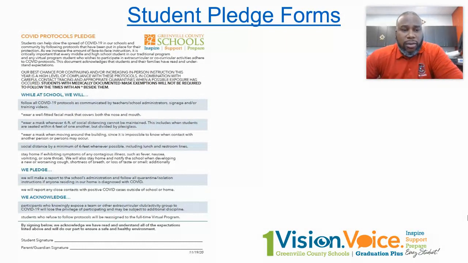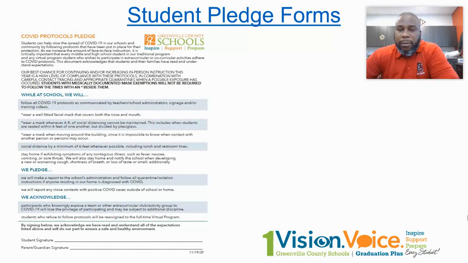And so we're going to go through this and start next week, Tuesday and Wednesday, in your first and third period classes. And then we're going to ask that you sign and acknowledge that you understand these expectations, because these are all geared around safety in the building and what your responsibility as a student will be and what our responsibility as people who love and care for you will be as well.